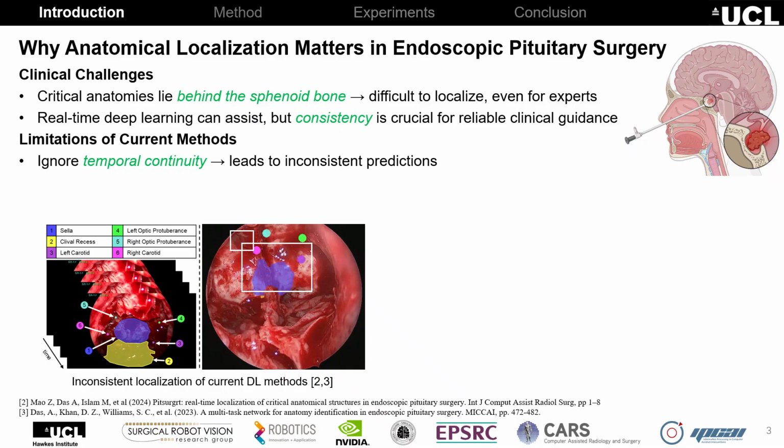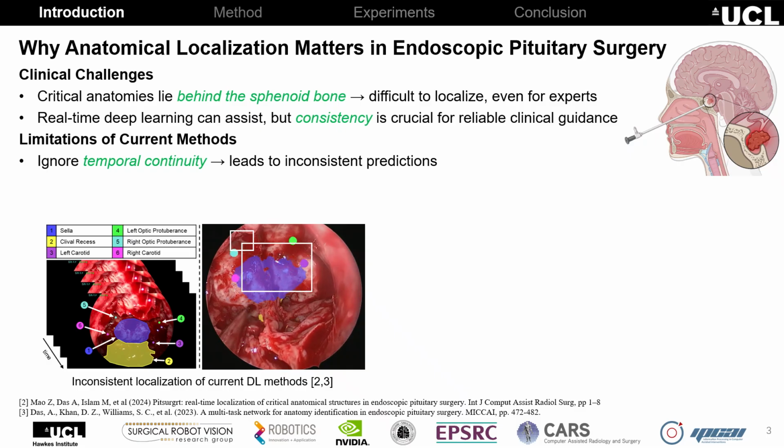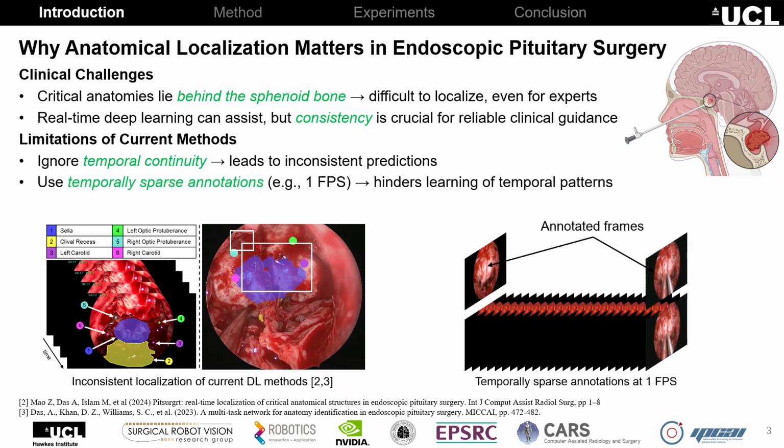Current anatomy localization methods are image-based and ignore temporal continuity, resulting in inconsistent predictions. Moreover, annotating video frames is highly time-consuming, so datasets are typically labeled at a low frame rate, such as 1 FPS, which limits the ability to learn temporal patterns.